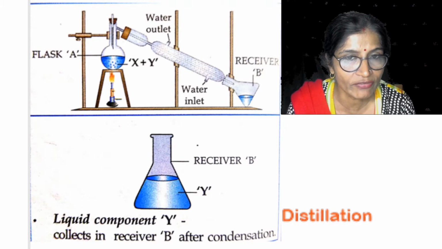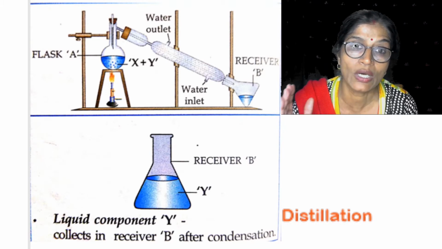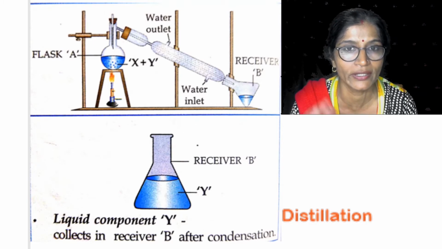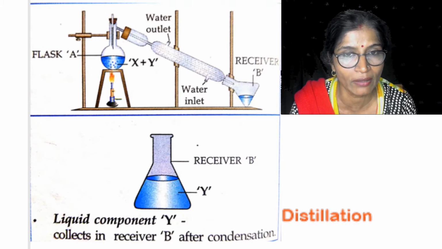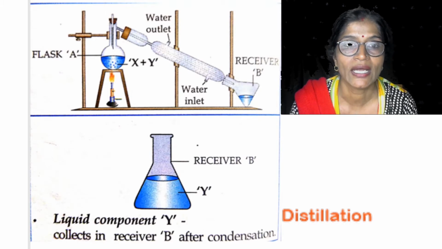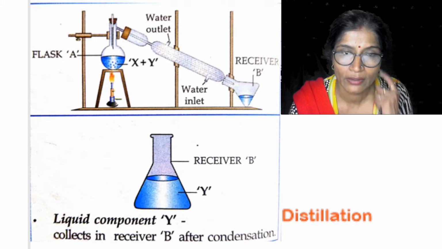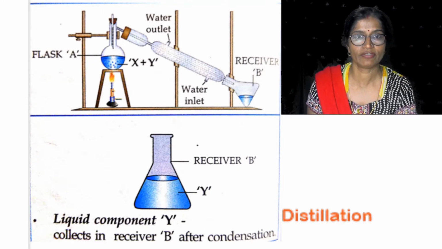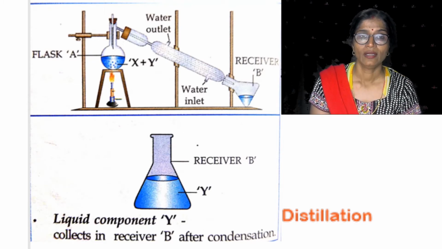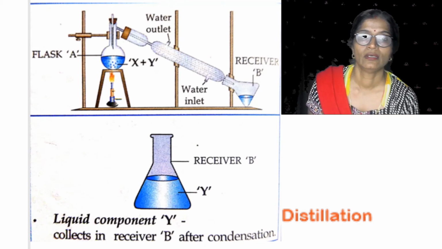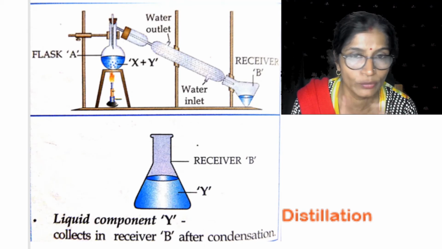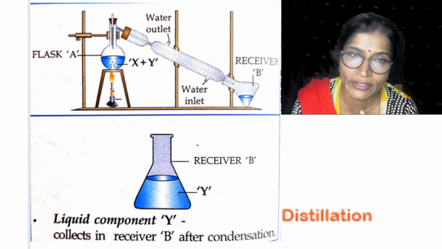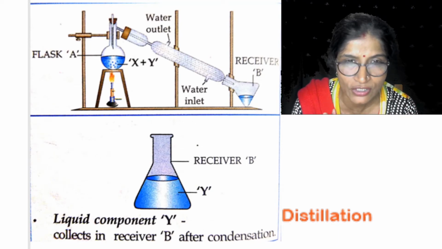But in case of distillation, what happens? You are getting both the solid and the liquid component. Solid within the flask and the liquid component condenses, and you can get it back. So this is the most important difference between the evaporation and your distillation. In case of evaporation, you will get back only one component, the solid component. The liquid component is lost in the atmosphere.